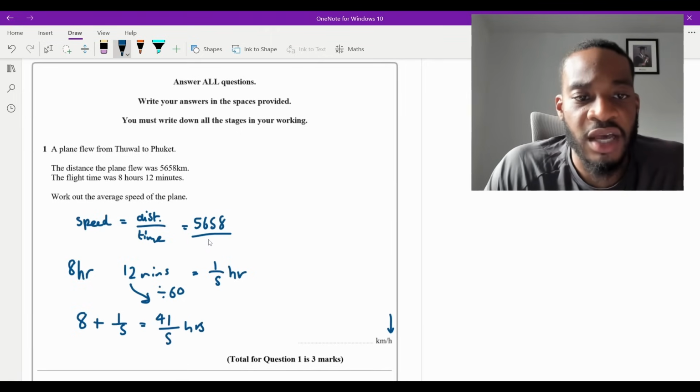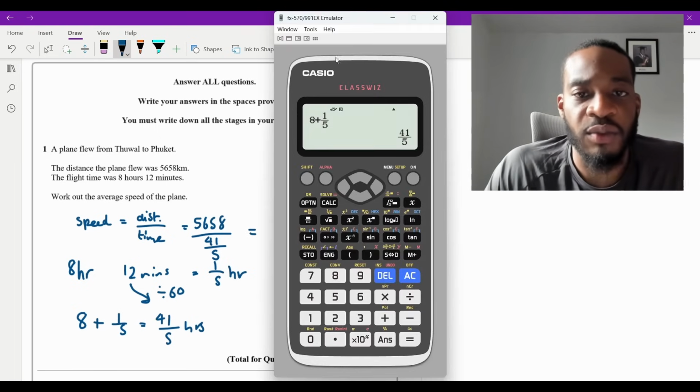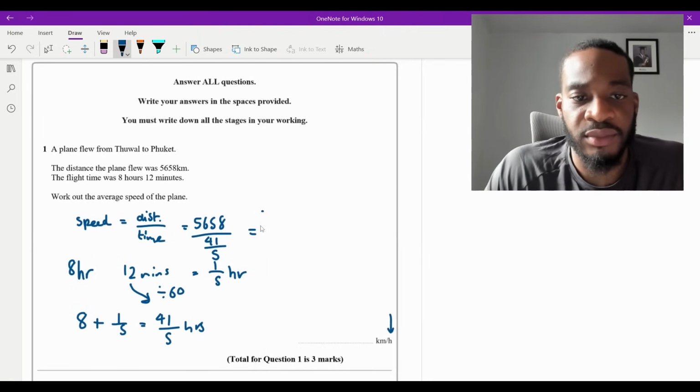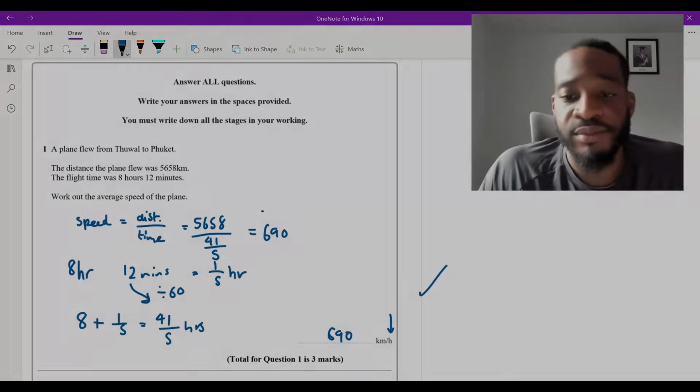So now we can put this here, can't we? 41 divided by 5. And so the answer is going to be that divided by that. I'll put it in the calculator and see what we get. Now I've got that answer stored, so there's no need for me to write it again. It's 5,658 divided by answer. This is equal to 690. So the answer is 690 kilometers per hour. And that's it for question one.